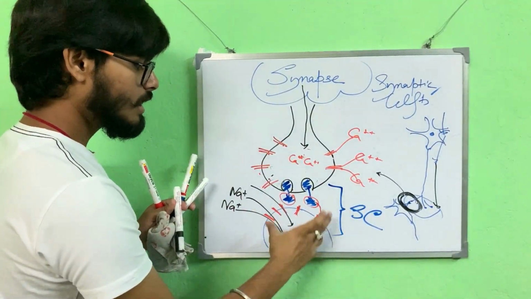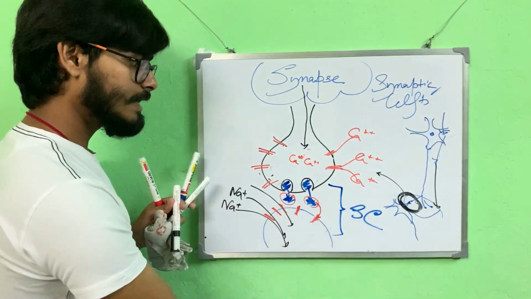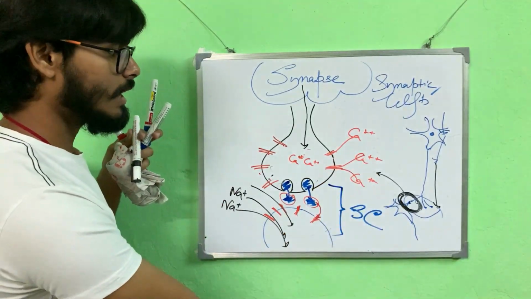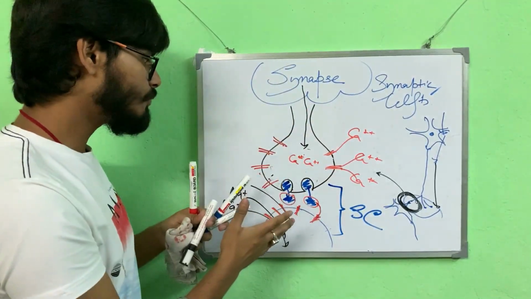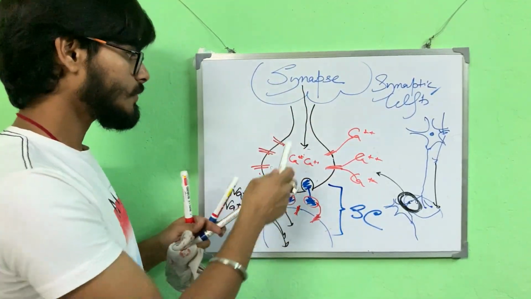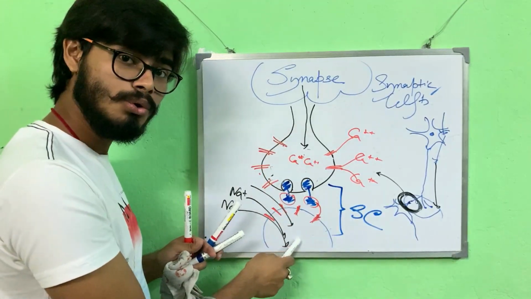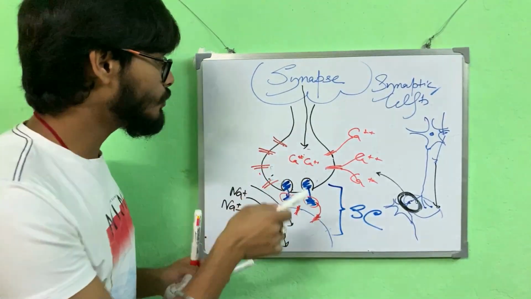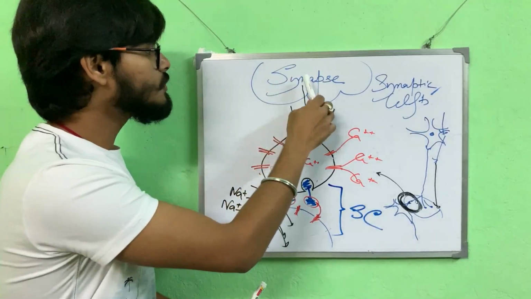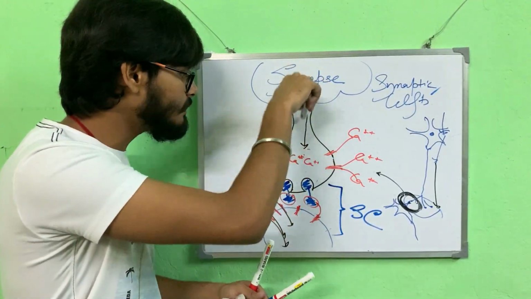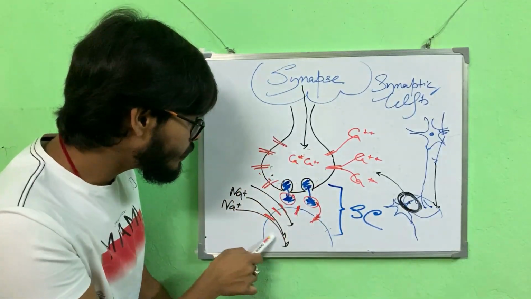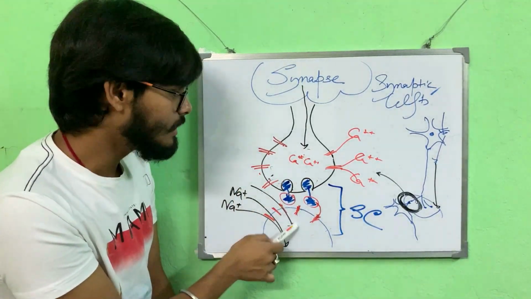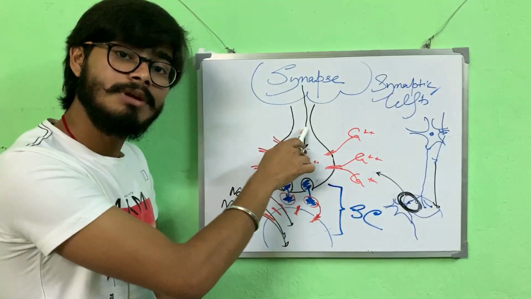Here we have the dendron. It will carry the impulse to the cyton. From the cyton it will go to the axon of the next neuron. This way the nerve impulse is transmitted from one neuron to another neuron. Mind you, you must have noticed that the nerve impulse which was created in the previous neuron is not the same impulse getting transmitted here. What is happening is that another new impulse is getting generated, but it is dependent on the previous impulse.